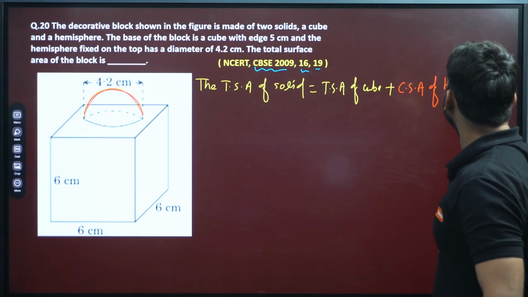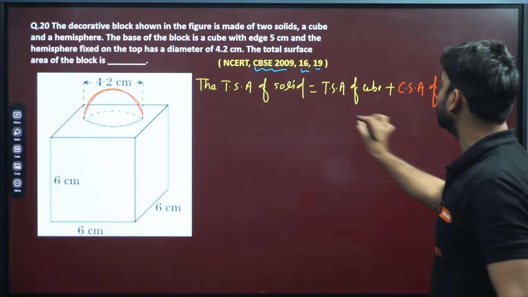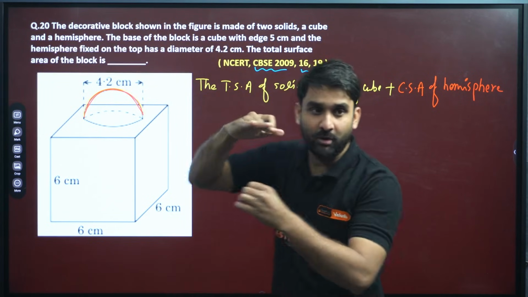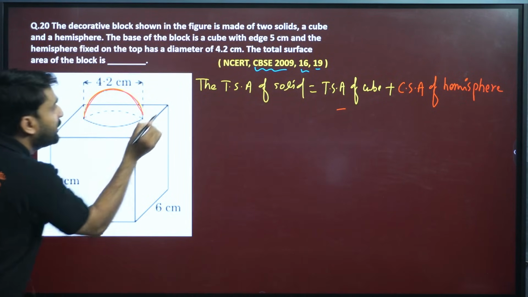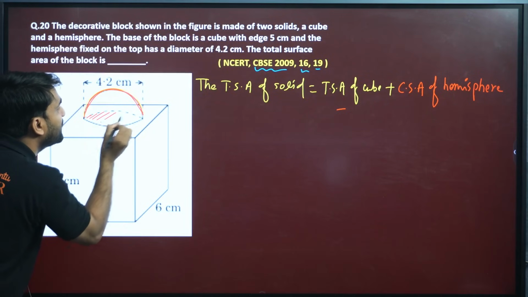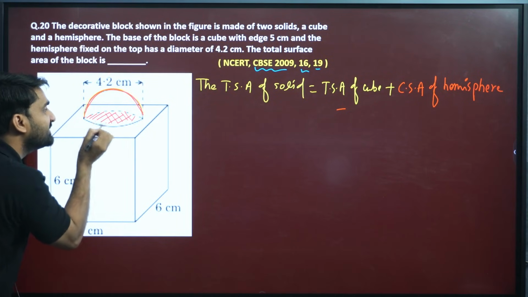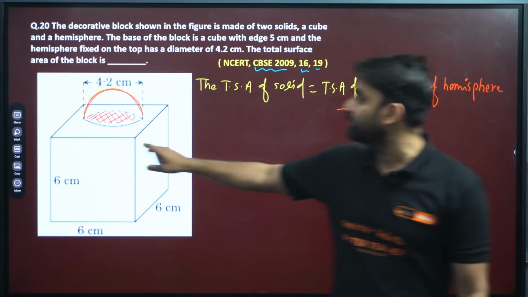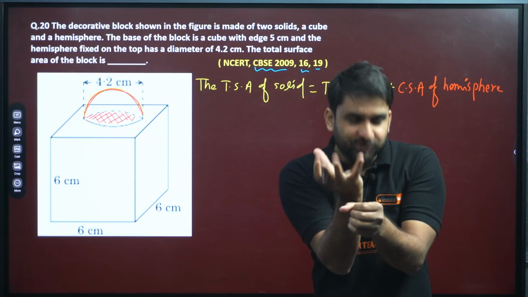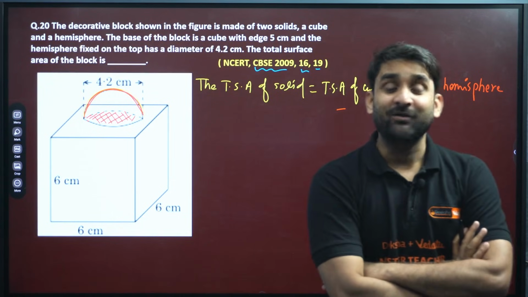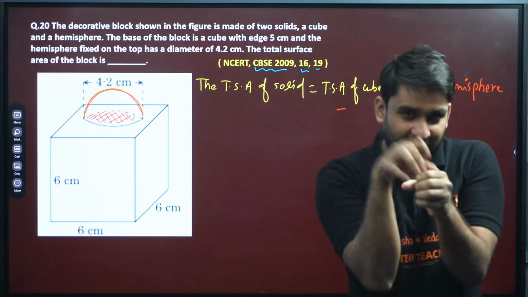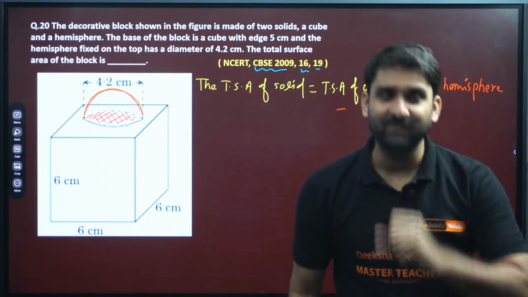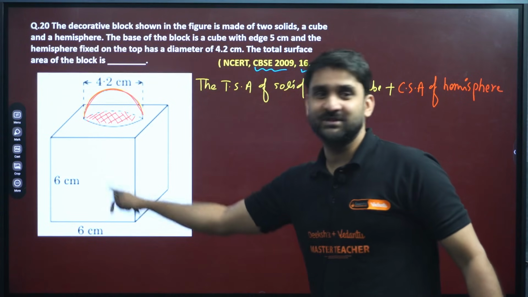of the hemisphere. But one thing is very important to be noticed here. After putting this hemisphere in inverted form, one face of the cube is covered by the circular portion. If one surface of the cube is covered by the circular base of the hemisphere, it means that area will not be included, because it is already covered between the surface of the hemisphere and the cube. So what we have to do? Subtraction. That area will be subtracted because it is not considered in total surface area.